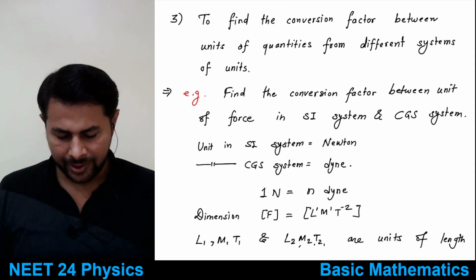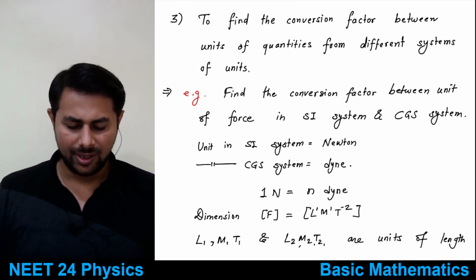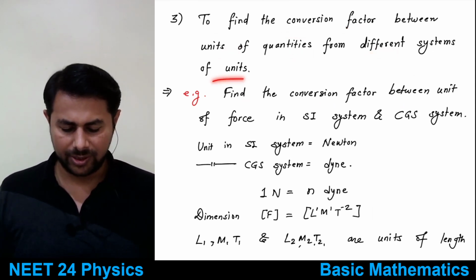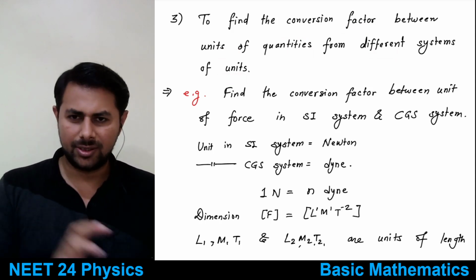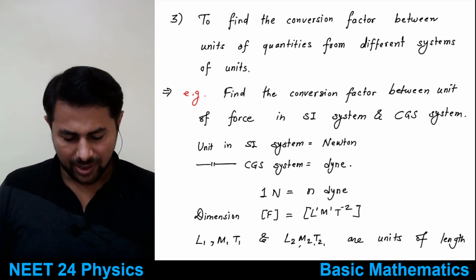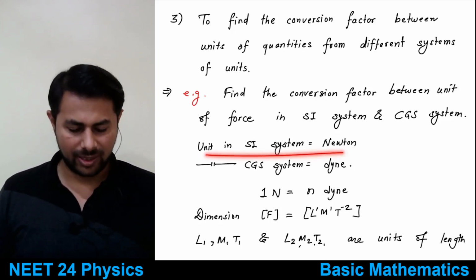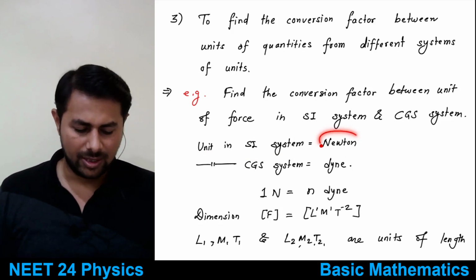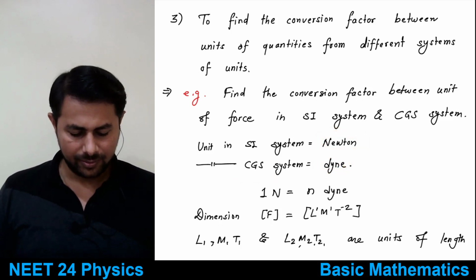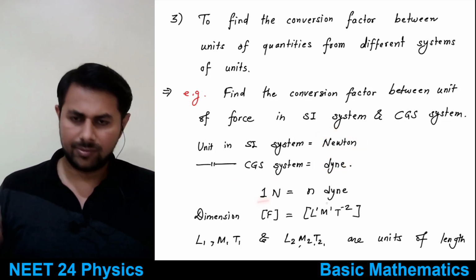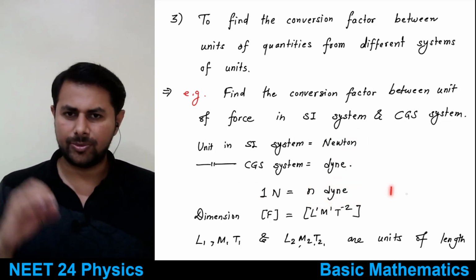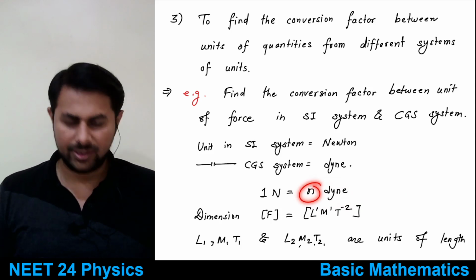Then let's come to the next use: to find the conversion factor between units of quantities from different systems of units. Personally I don't find this one more useful, but anyway, let me explain this. Suppose you have the SI system, and the unit of force in the SI system is Newton. The unit in the CGS system is dyne. So 1 Newton is how many dynes, that you want to find out. So 1 Newton is, suppose, n dynes, and you want to find out this n.